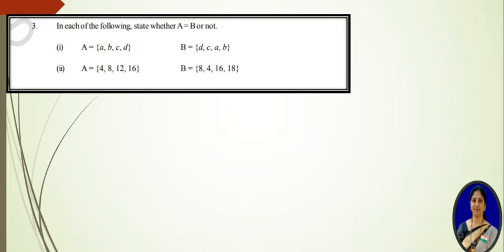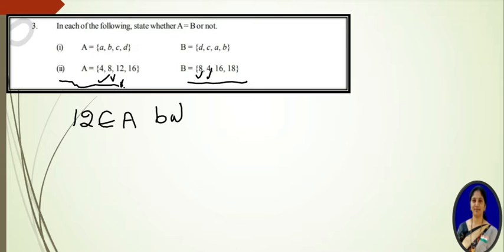So just see the second problem. The first problem you can do. In the second bit, if you observe, 4 is in A and 4 is in B also. 8 is in A, 8 is in B also. And observe the next element, 12. Clearly we can say that 12 belongs to A, but the same 12 does not belong to set B. So from this we can say that A is not a subset of B.